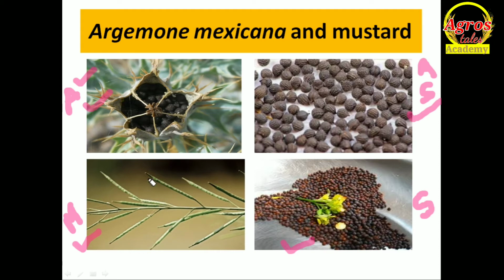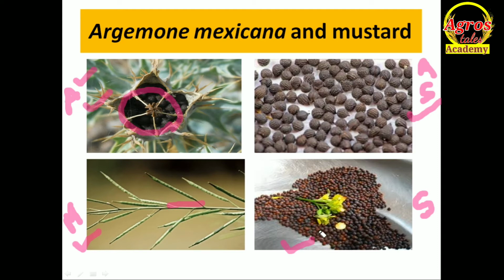In the field condition, after flowering, there will be a different structure of our fruit. This is the condition where so many Argemone mexicana seeds are present in a single fruit. Here there will be formation of siliqua in case of our mustard seed. So you can easily differentiate. Next, this is the Argemone mexicana seed. This is our mustard seed.